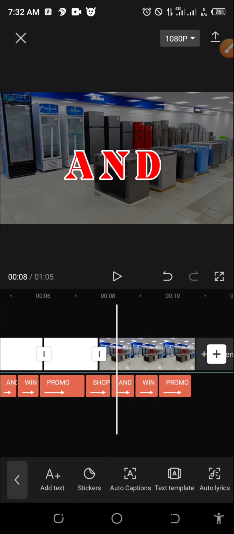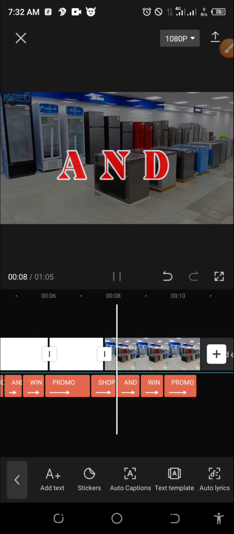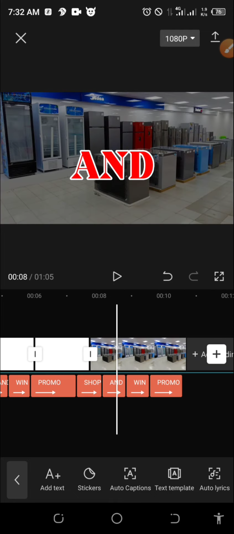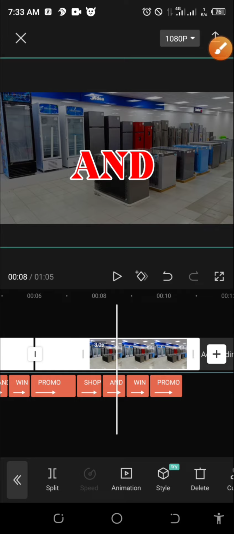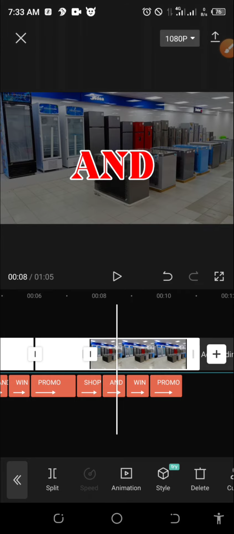So now the zooming effect of the image. Let's say this is where we want it to end. I will click here. Remember, are you seeing my ruler? This is where I want this image to end. I will split it. But before that, let's add the zooming effect of this image. So now this image has been highlighted.